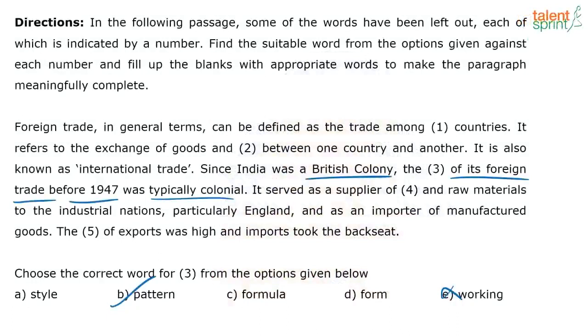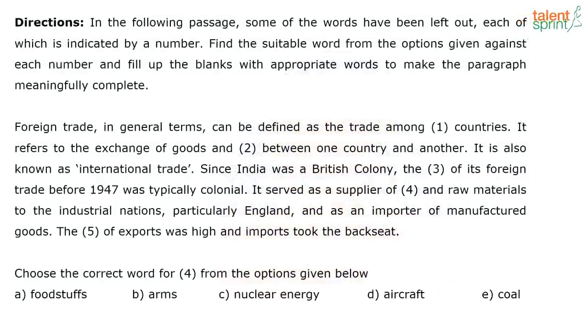Moving on, it served as a supplier of dash and raw materials. Options: foodstuffs, arms, nuclear energy, aircraft and coal. Here you have a hint word and a synonym hint word, and then I have raw materials. So what can I choose for blank 4? You tell me. Which means I have to choose an option which brings in the same meaning as raw materials. Which option does that for me?